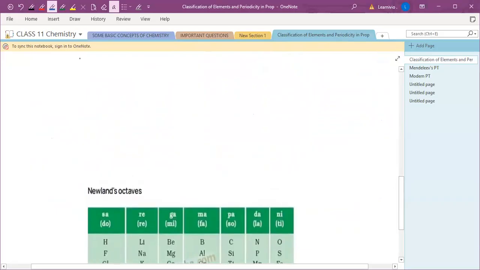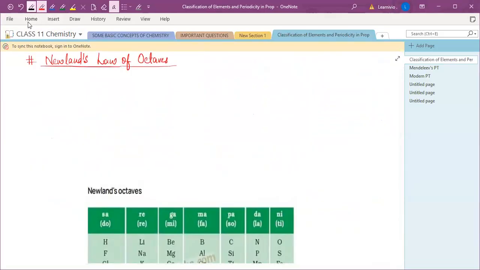Okay, so the next is Newland's law of octaves. Newland was the first to correlate the chemical properties of elements with their atomic mass.